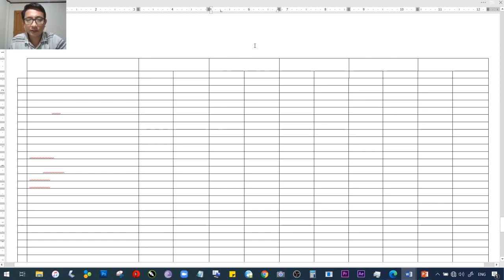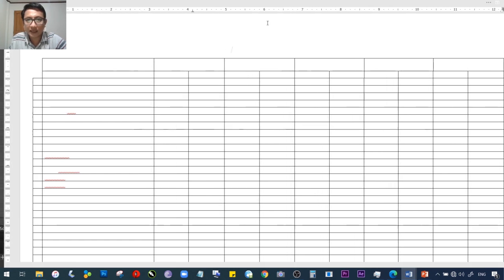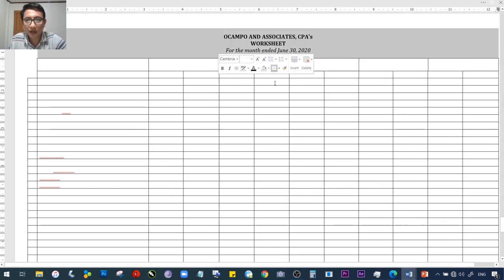Ang sabi natin, the first step would be the name of the business, or if the business has no name, it should be the name of the owner. In short, this one would be your heading. Okay? Ito yung heading natin. Ocampo and Associates CPAs, worksheet for the month ended June 30, 2020. Ayan yung ating magiging heading.